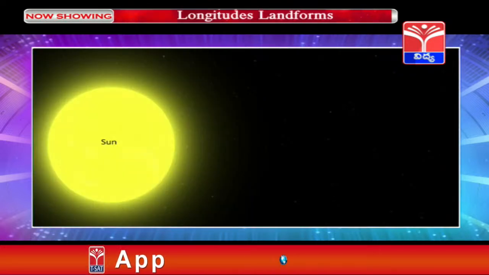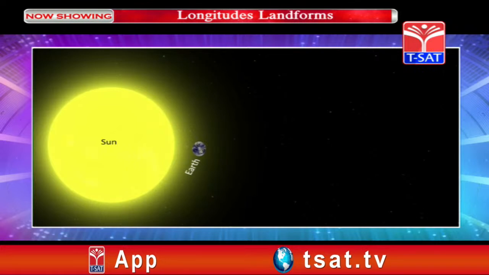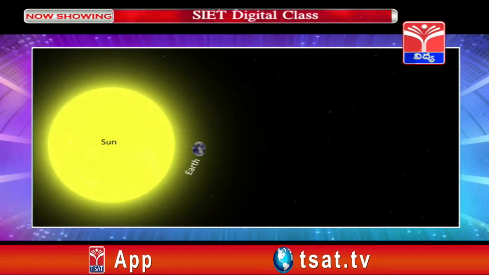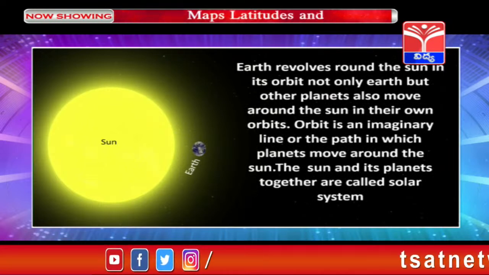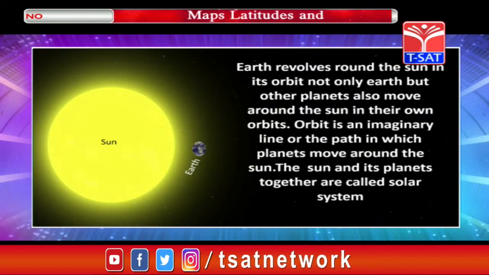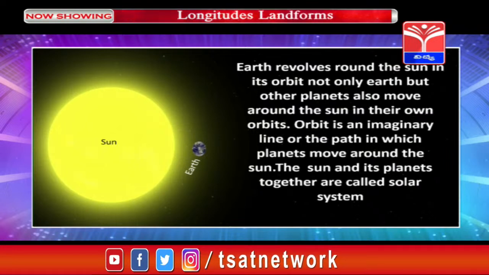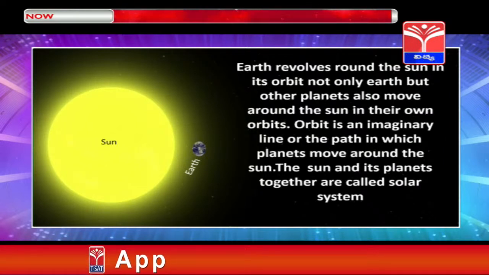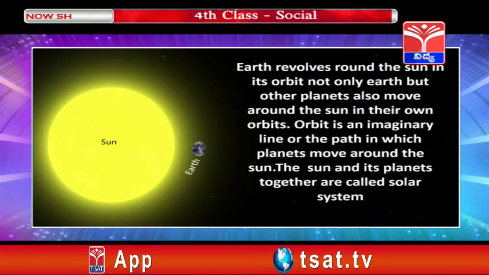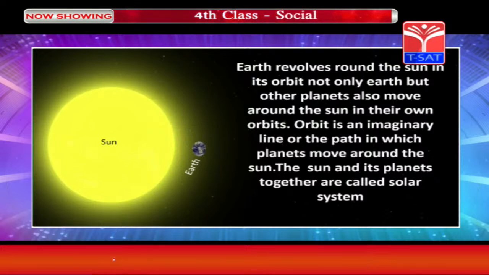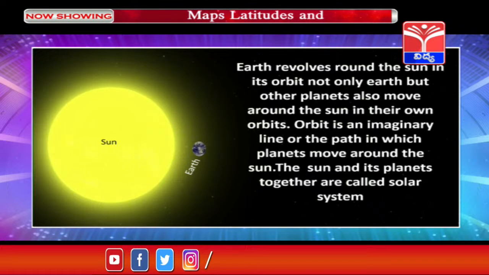Children, observe this image. See how small Earth is from Sun's point of view. Sun is much larger than Earth. Earth revolves round the Sun in its orbit. Not only Earth but other planets also move round the Sun in their own orbits. Orbit is an imaginary line or the path in which planets move around the Sun. The Sun and its planets together are called solar system.